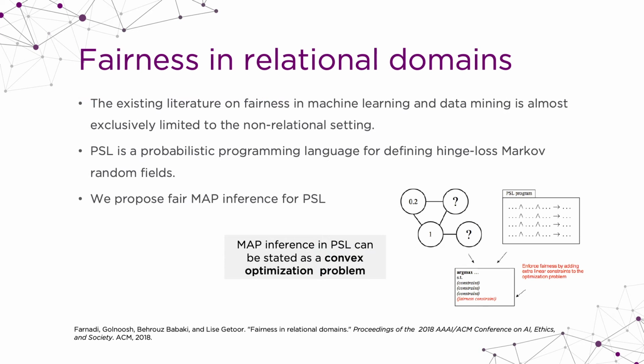Another example is that I defined fairness in a relational context, because most of the work in machine learning is based on classification and tabular data. But I work on the relational context. For example, in the case of promotion, the promotion happens based on the feedback that you're getting from your manager. There is a relation here, and the discrimination in the relation can influence you getting a promotion or not. It's not just about your label, which is gender, right?